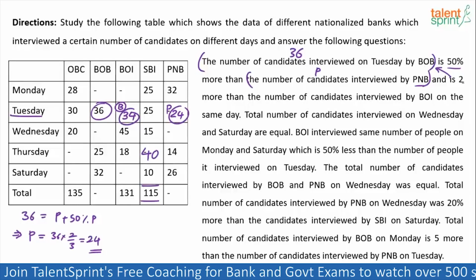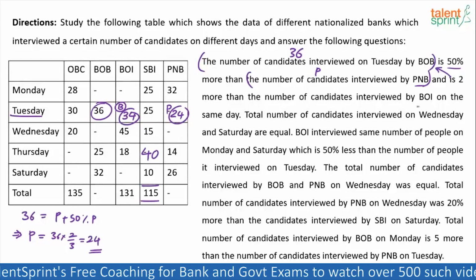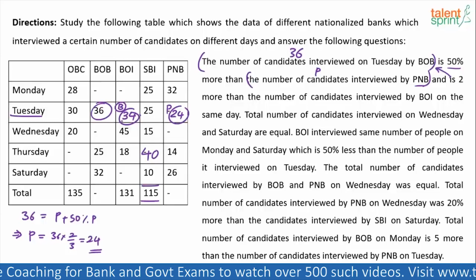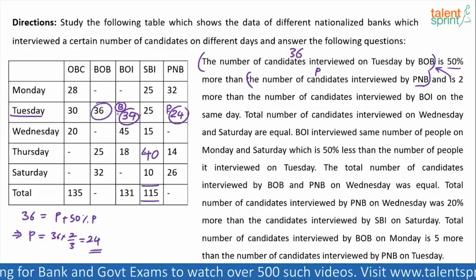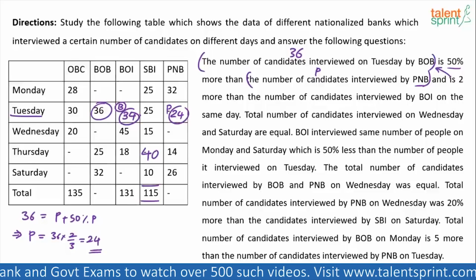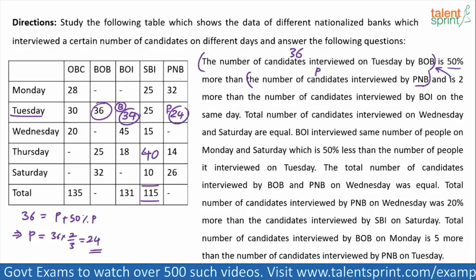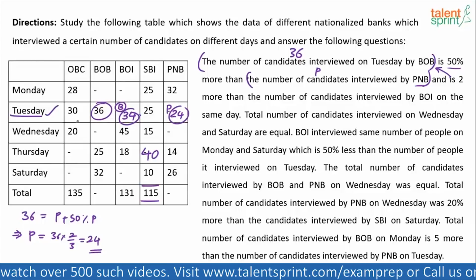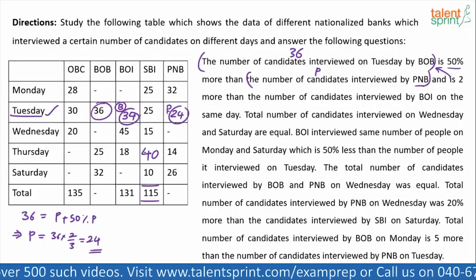36 is 2 more than the number of candidates interviewed by BOI. Number of candidates interviewed by BOI is 34. 34 plus 2 is 36. Or this 36 is 2 more than what? 36 is 2 more than 34. So with this, we have been able to finish all the values on Tuesday. 30, 36, 34, 25 and 24.